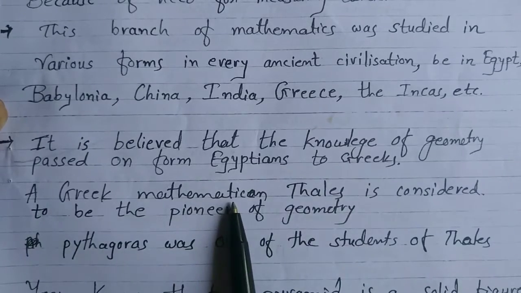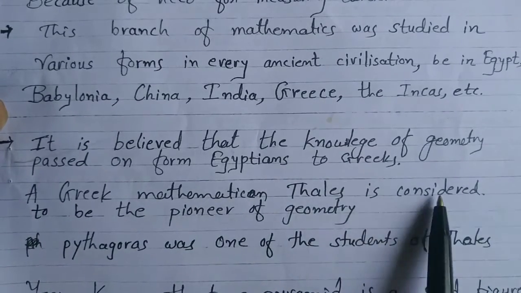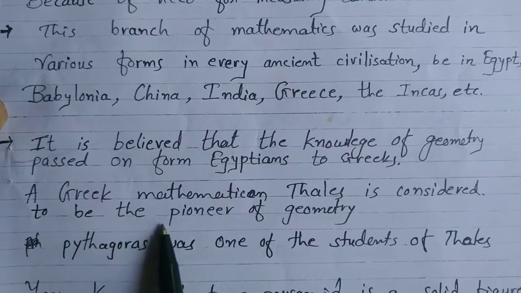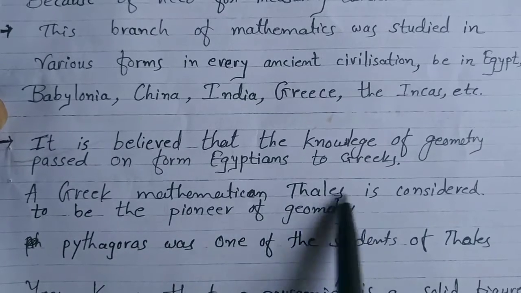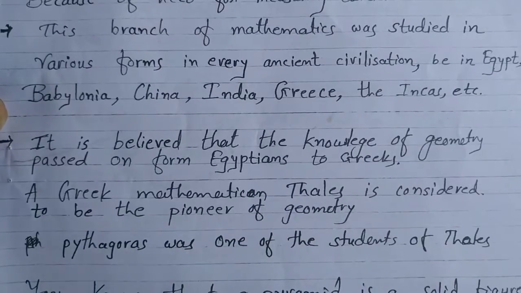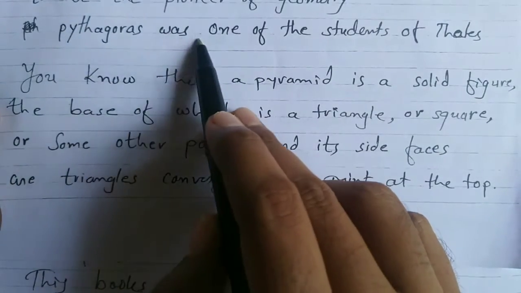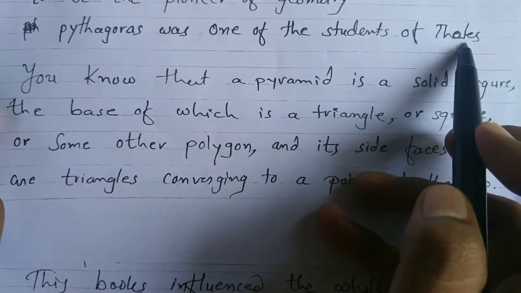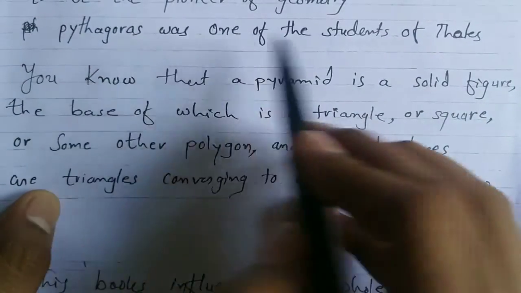A Greek mathematician, Thales, is considered to be the pioneer of geometry. Pythagoras was one of the students of Thales.